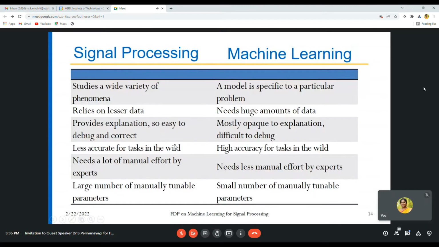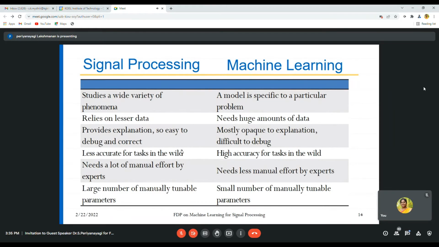It provides explanation, so it is easy to debug and correct. Here it is mostly opaque to explanation and it is difficult to debug. That is, we have to choose the best algorithm for this. Coming to signal processing, it is less accurate for the task in the wild, while machine learning has high accuracy for tasks in the wild. Signal processing needs a lot of manual effort by experts. Here it needs less manual effort by experts. A large number of manually tunable parameters are required. Here a small number of manually tunable parameters are required, because once it is trained, manual intervention is less.